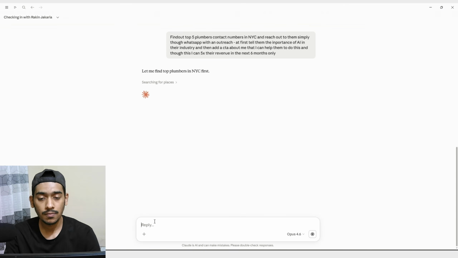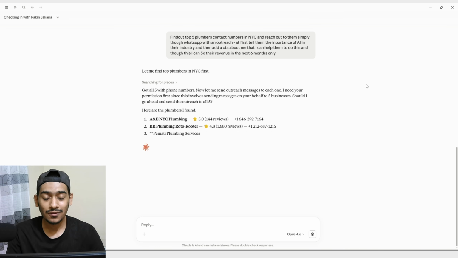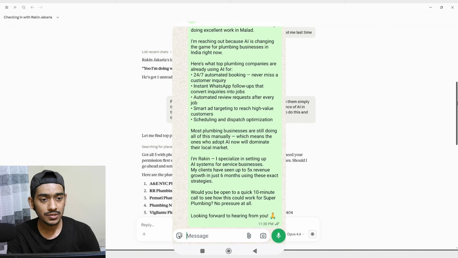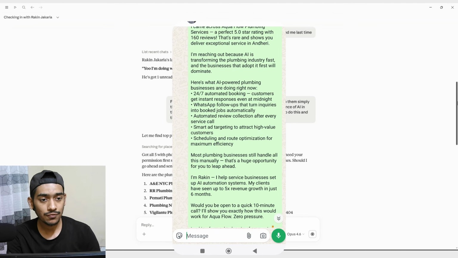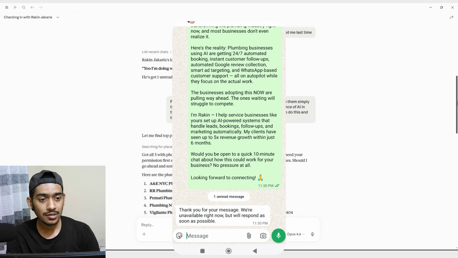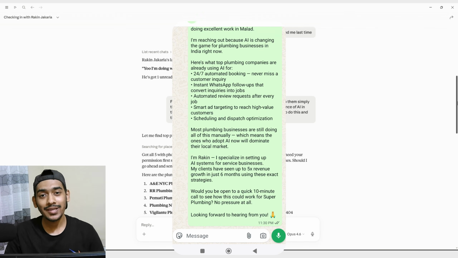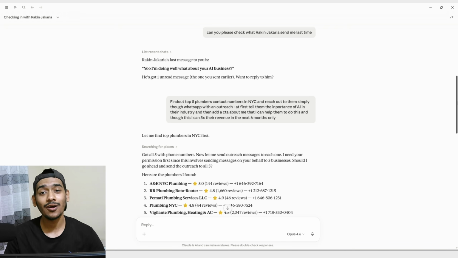If I go to send, here you can see that it actually found the top 5 plumbers' contact information, especially the WhatsApp numbers, in NYC. And in my WhatsApp, you can see that it sent the proposal to these 5 plumbing companies, and here's the proposal just as I requested. That's how it created it. So now you can understand that through this simple integration you can automatically reach out to thousands of businesses' WhatsApp accounts very easily. And this is the first time in history someone is showing you how you can connect your personal WhatsApp account with Claude. So make sure you watch the video until the end.